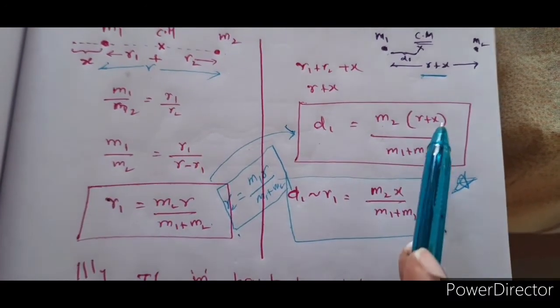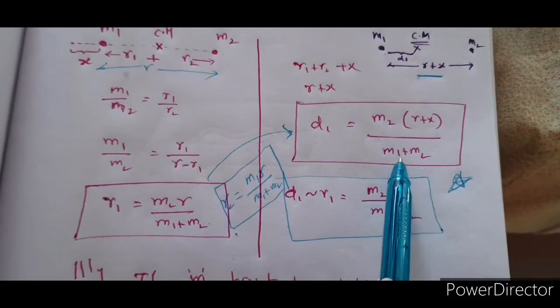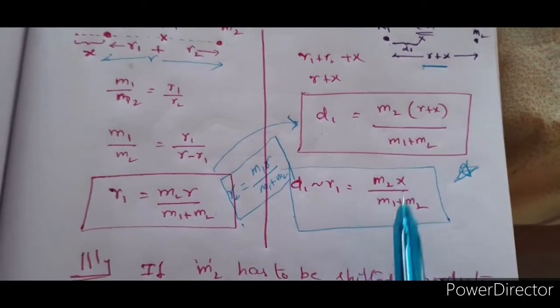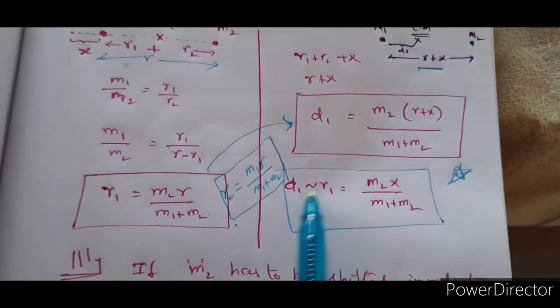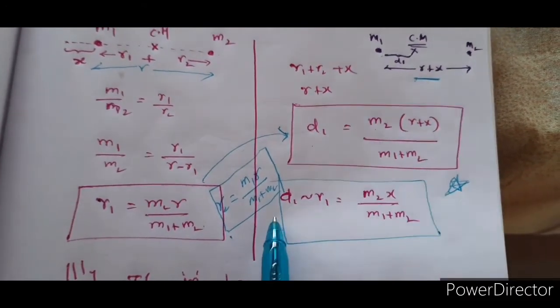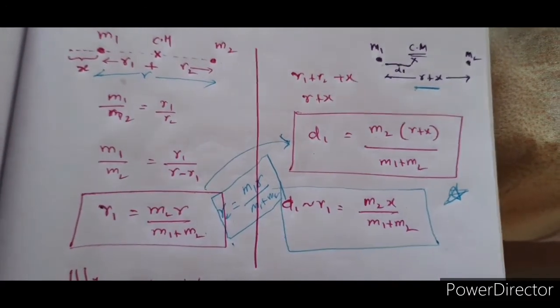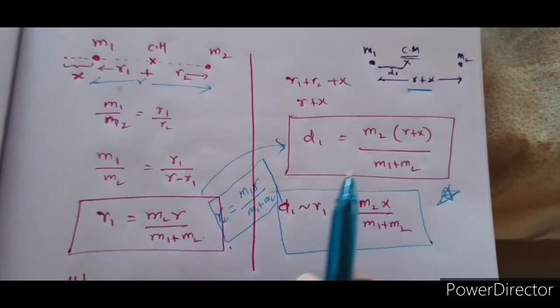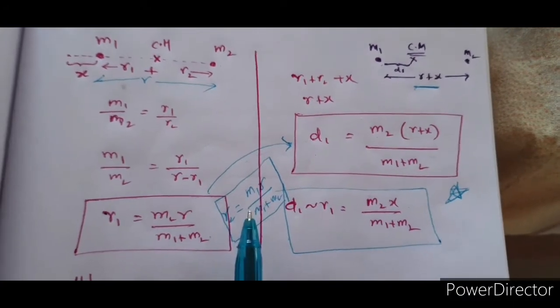So m2r by m1 plus m2, m2r by m1 plus m2 will get cancelled. You are left with m2x by m1 plus m2. So that is m2x by m1 plus m2. I am not giving you whether r1 minus d1 or d1 minus r1. I am just giving you the difference between the two. Based on the question, you have to see in which direction the center of mass shifted.